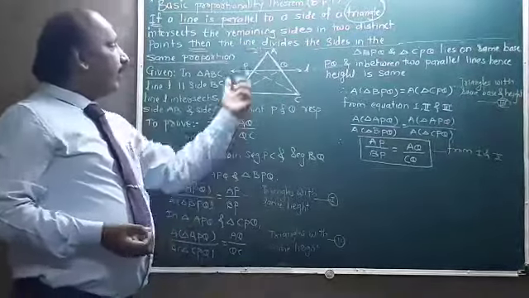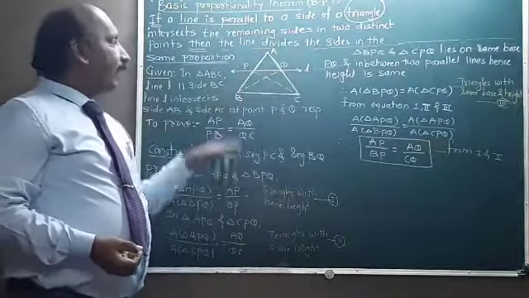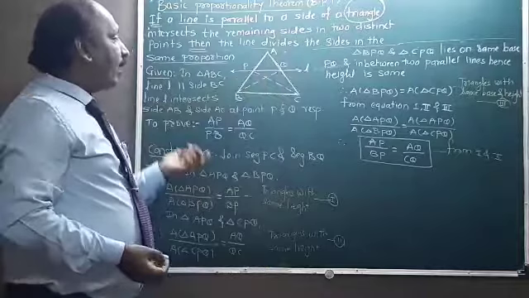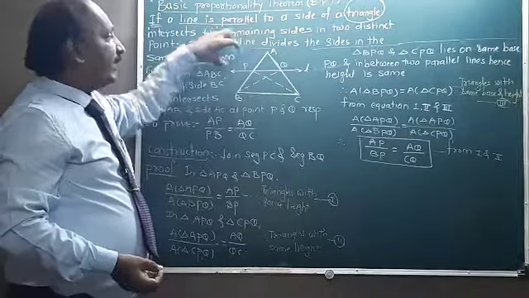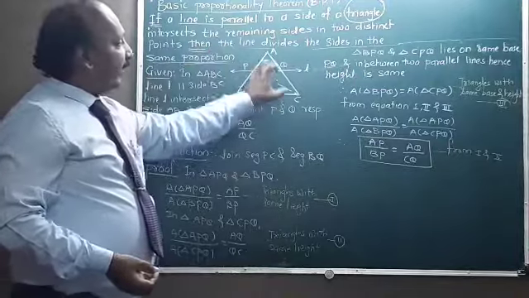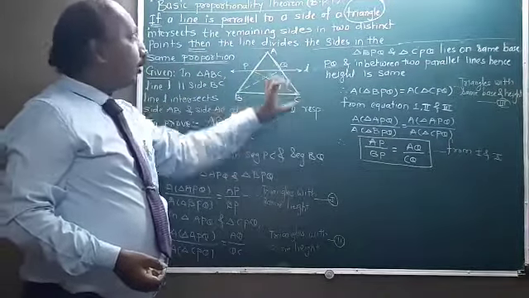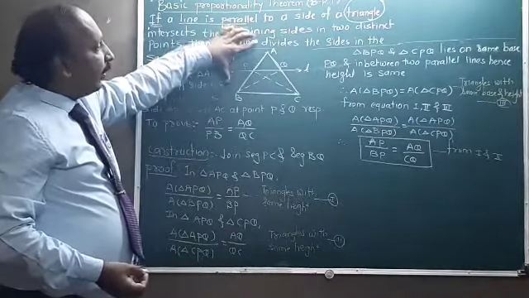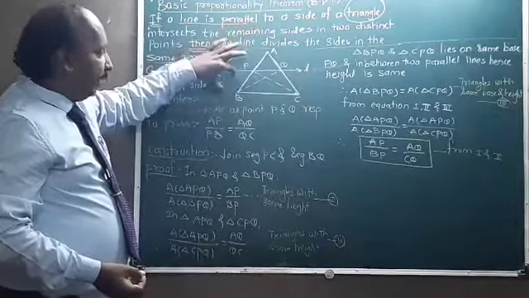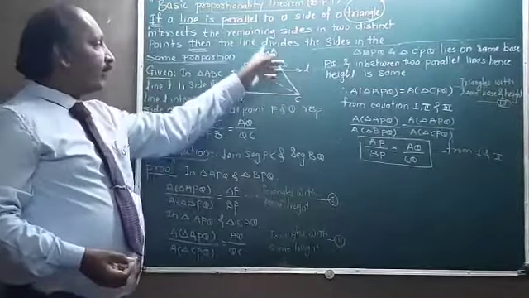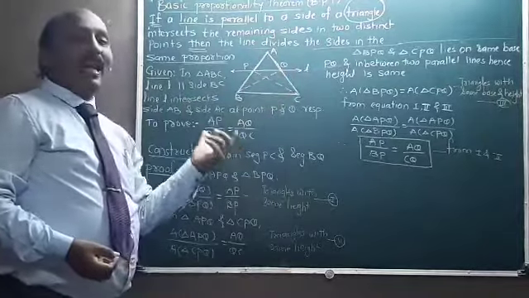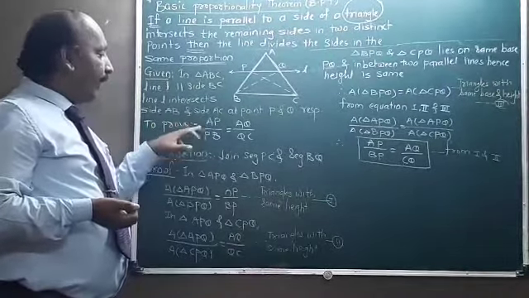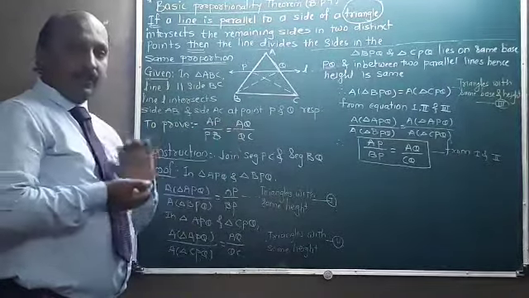Here, because of that line L, there are two parts of AB and two parts of AC. Which two parts of AB are there? That is AP, and the second one is PB. The parts of AC are AQ and QC. So as per this statement, we have to show that the ratio of AP to PB and the ratio of AQ to QC are equal. So what to prove? We have to prove that AP upon PB is equal to AQ upon QC.